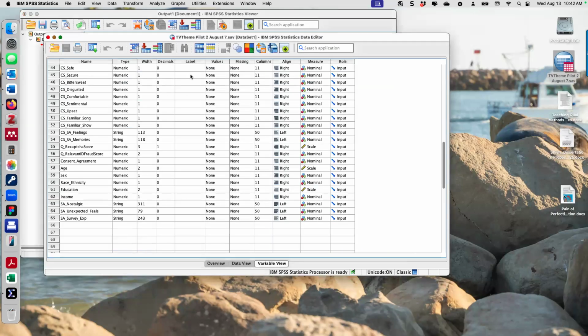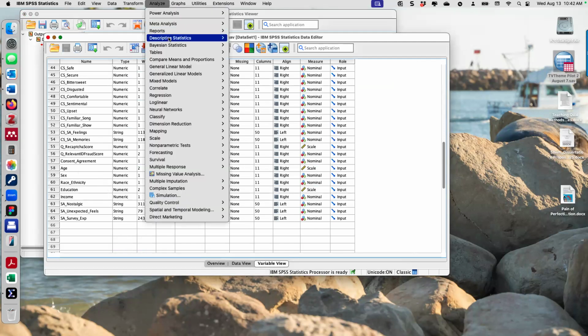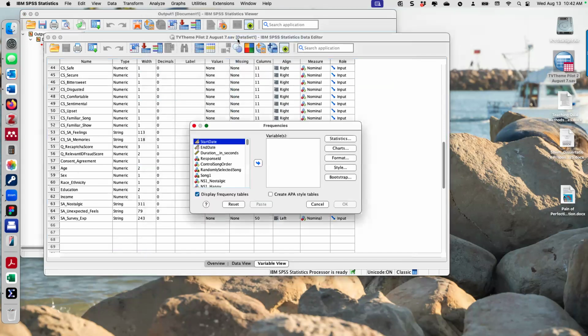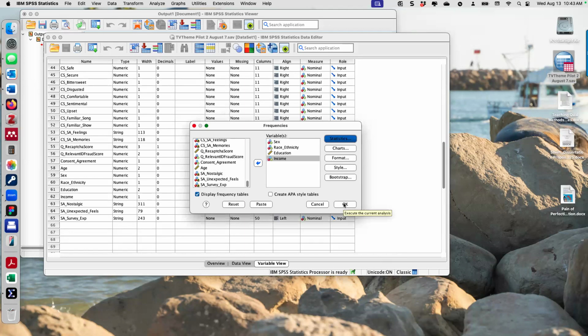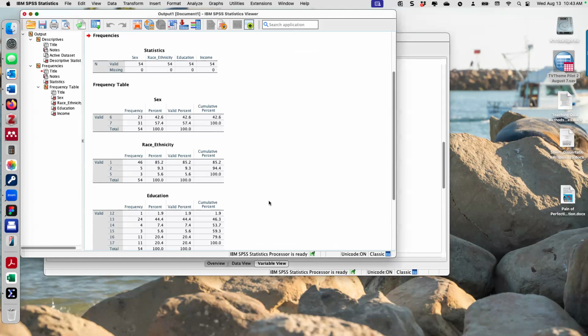Okay, and then we're going to do the other things, which are categories. You want to do analyze, descriptives, frequencies on these, because you can't get a mean of the categories or a mean of ethnicity. That doesn't mean anything. Oh my gosh, statistical humor. Okay, so we're going to go down here. I'm just having way too much fun. Sex is different categories, races. I'm double clicking education, income. Check this out. I don't need any quartiles. It doesn't help to do min, max, standard deviation, anything, because you can't do math on those categories like you could on age. So here we go.